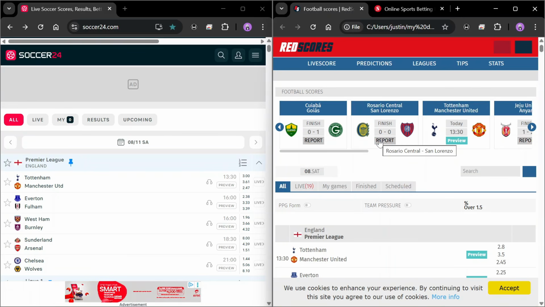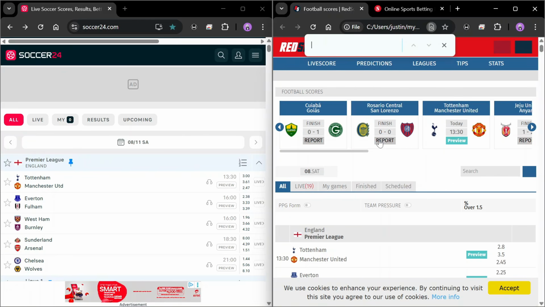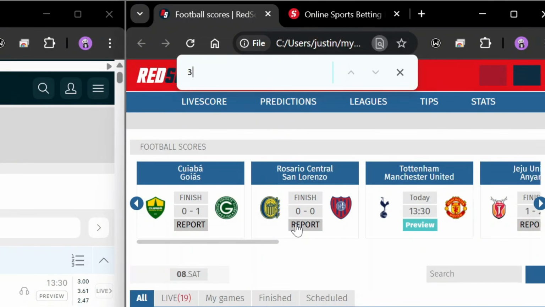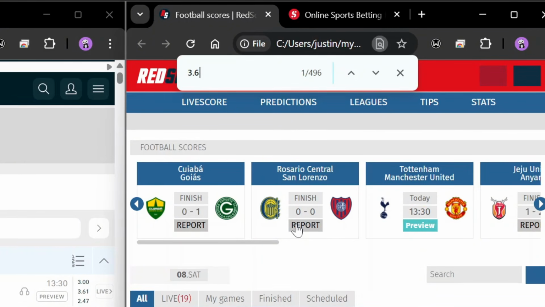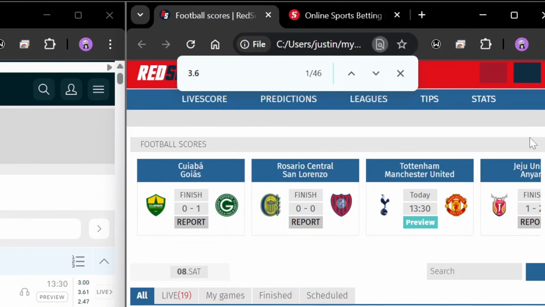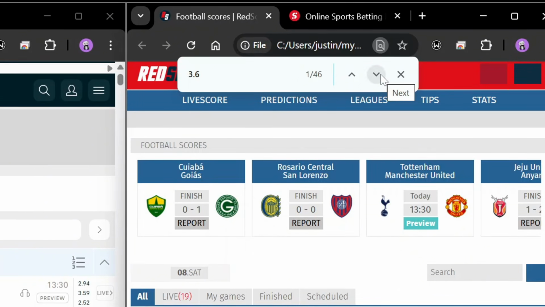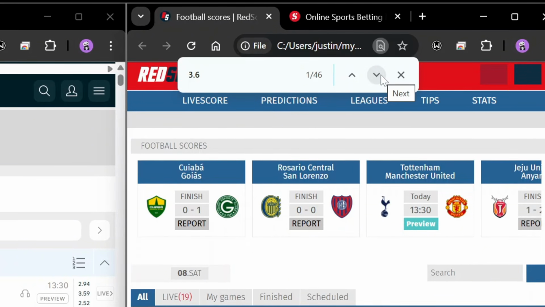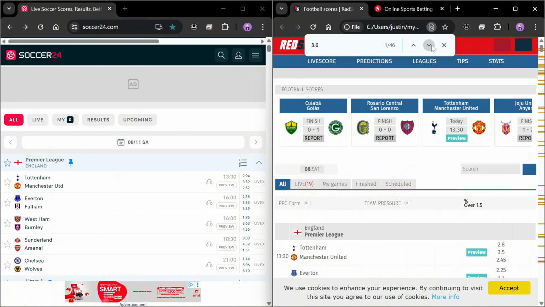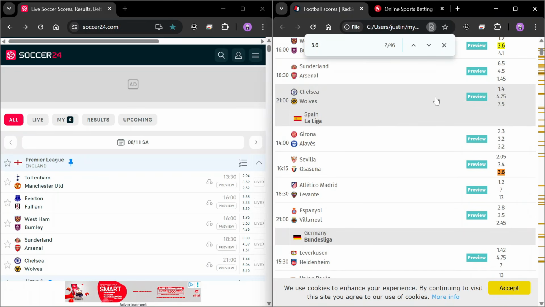Now the first thing I'm going to do is open the find bar in my browser, which is by pressing Ctrl plus F, and then I type in 3.6. Now you can see it brings out a lot of games for me, 46 games in total, having 3.6 odds on these websites today. And there are so many games today that have 3.6 odds.